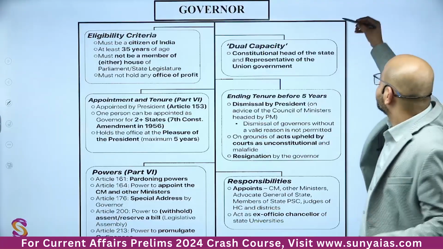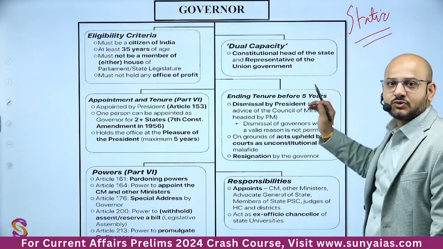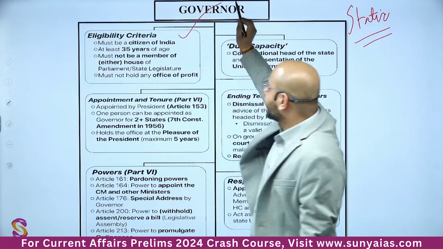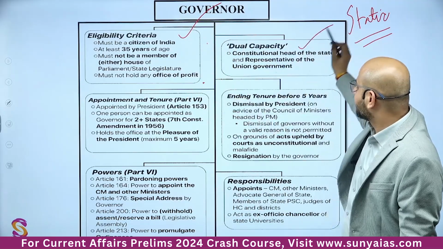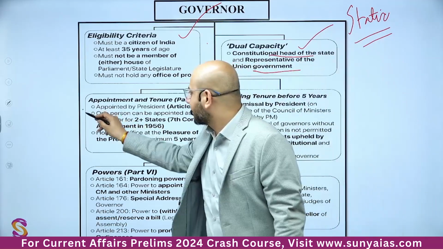So let's understand a little bit of static here also. A lot of PYQs are there. Because of the short span of time, I am not discussing PYQs here. Eligibility criteria related to the governor, you should revise. Dual capacity: constitutional head and representative of the union government. What is the appointment and tenure procedure?